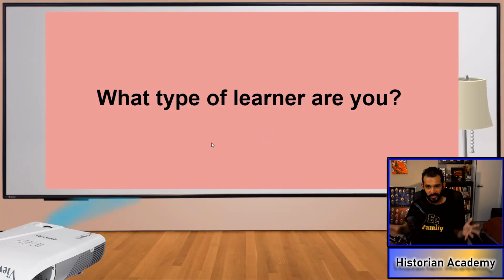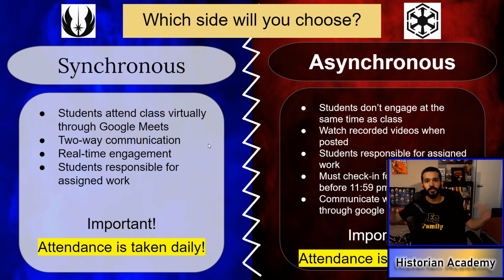The next thing you've got to be honest with yourself about: what type of learner are you? What do I mean by that? Well, with this new distance learning, you have a choice. And this is going to be the biggest choice of your life. And you can never change it. No, I'm just kidding, you can change it, but we'll get to that when we get to that. There are two types of paths you can take. You can take the synchronous path or you can take the asynchronous path.